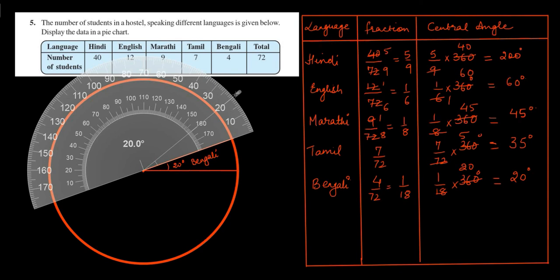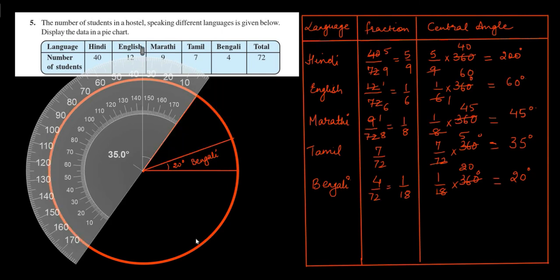Now for Tamil, the central angle is 35 degree. This angle is 35 degree. We'll mark this sector. The angle of this sector is 35 degree. And this sector will represent the number of students speaking Tamil.